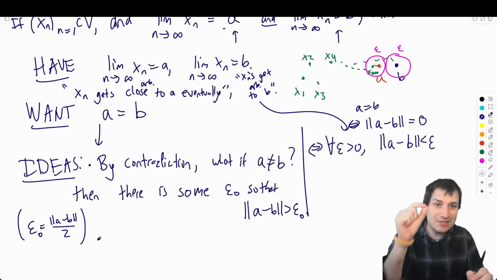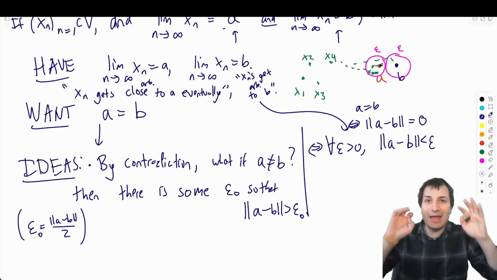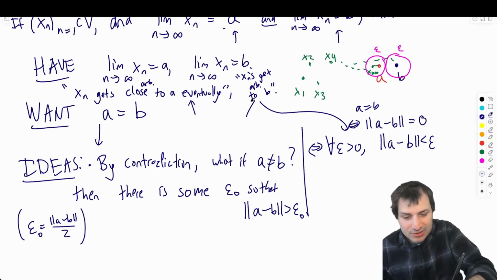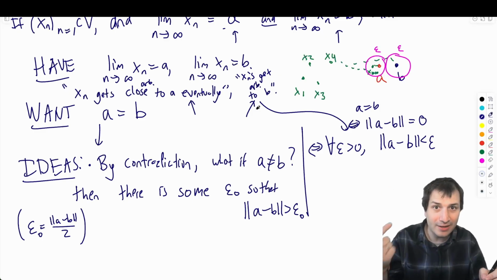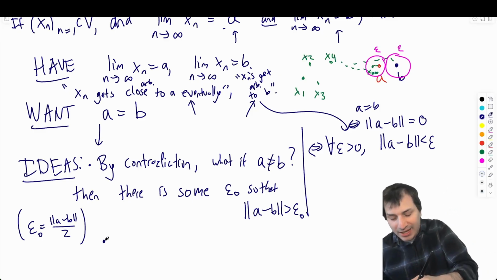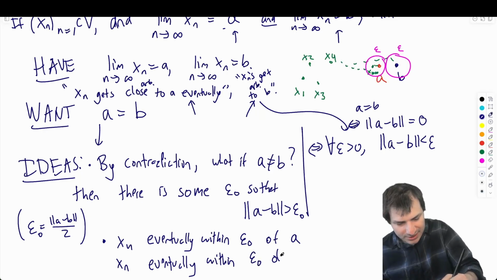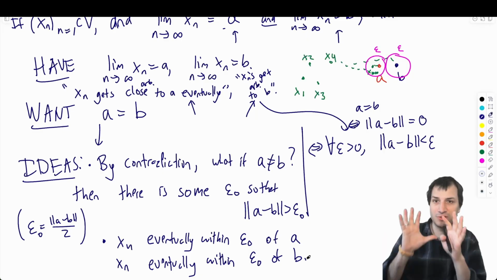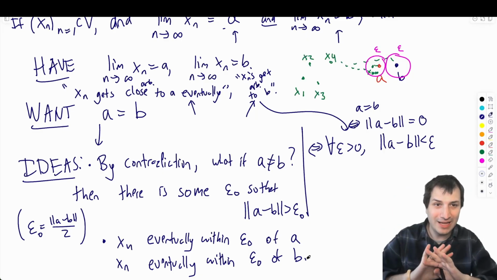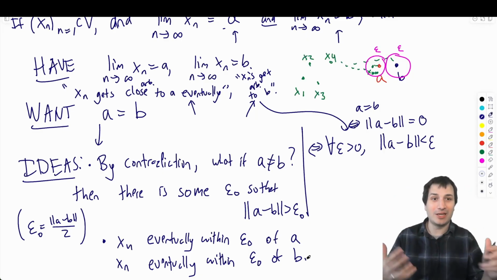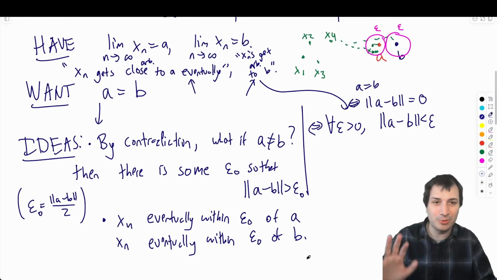And so we have this epsilon naught that separates the A and the B. And once the A and the B are separated, then we can use that xn is within epsilon naught of A and xn is within epsilon naught of B. And then this will be a contradiction. So xn eventually within epsilon naught of A and xn eventually within epsilon naught of B. And if I combine these things together, I can get a contradiction. So these are my ideas. I haven't written any proof yet. This is just the ideas phase. And now I'm going to combine it to get a nice proof, and I'm going to do all the nice proof writing things.